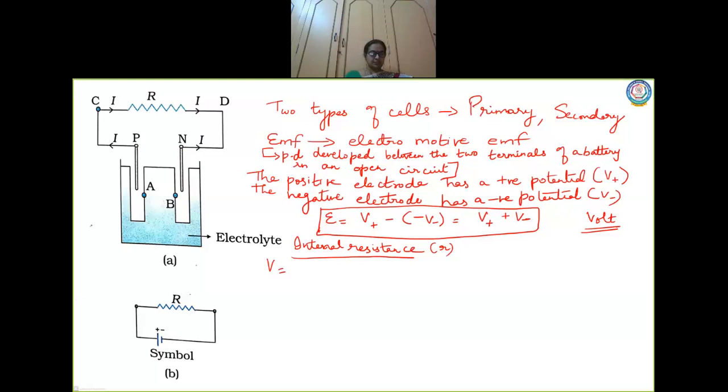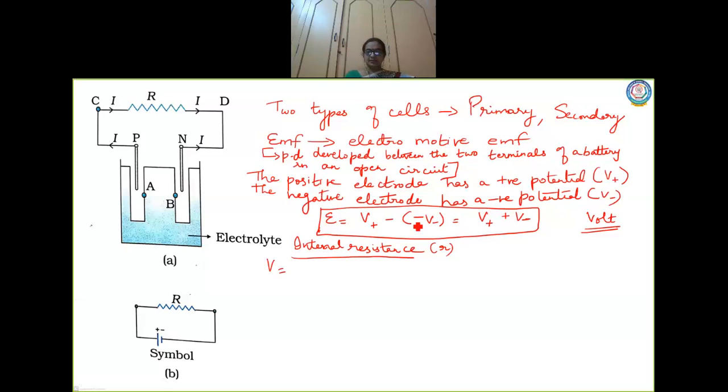So what is this potential difference? I am dividing it into three parts. There is a potential difference between the electrode and the point A of the electrolyte, there is a potential difference between the points A and B in the electrolyte, and there is a potential difference between the point B and the electrode N. The sum of all this is what you call EMF, right?